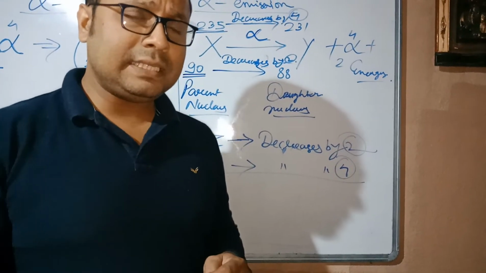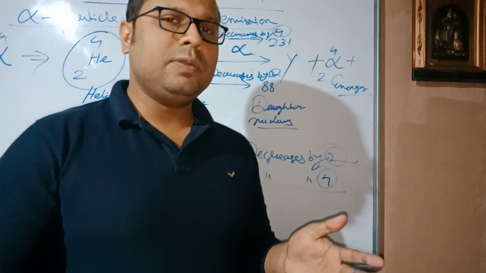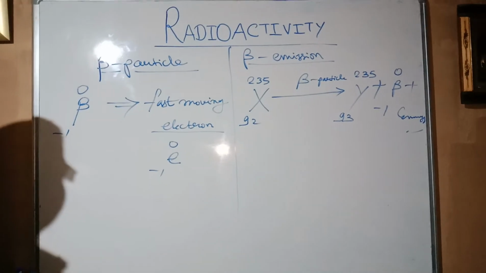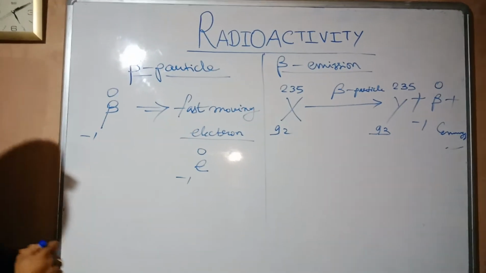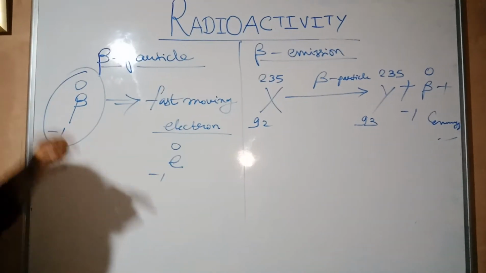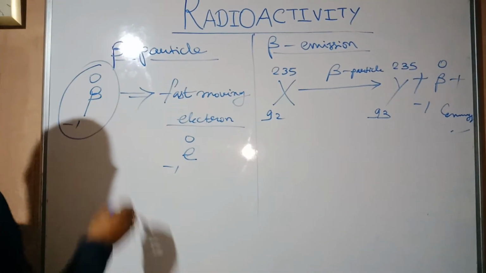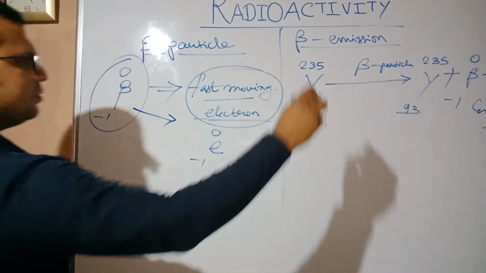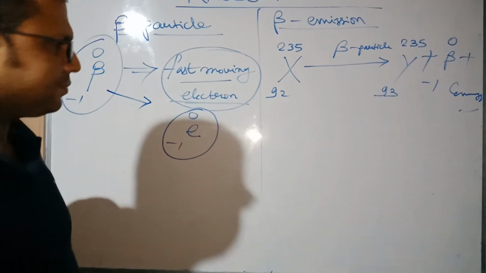Now we'll try to understand what a beta particle is, and when a beta particle comes out from the nucleus, what changes take place. Now students, we'll go for the beta particle. You can see the beta particle is represented like this, with -1 here and 0 here. What is the meaning of that? We will come to know about beta emission later on. Beta is also known as a fast moving electron, and hence it can be represented like this also, with the electron sign.